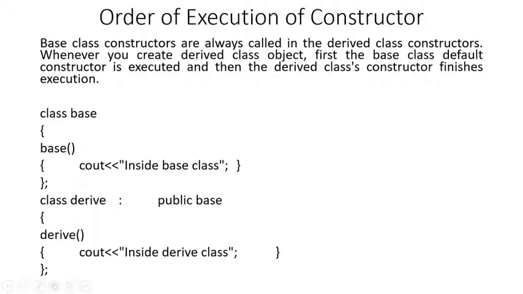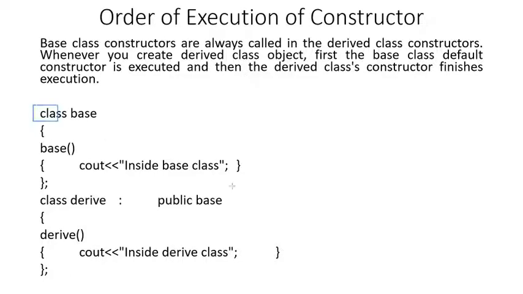Order of execution of constructors. Now you know that a constructor is a member function of a class that is automatically called when the object of that class is created. So in the last example, we did not create the constructors of both the base and the derived class, but in this example, we will see how the execution of these constructors takes place.